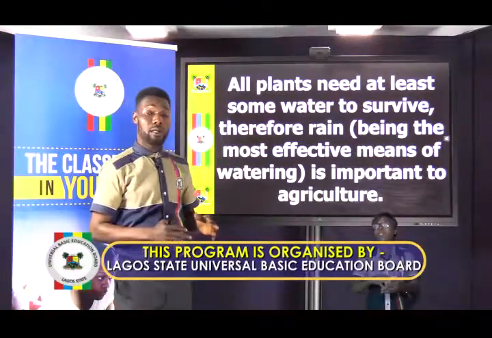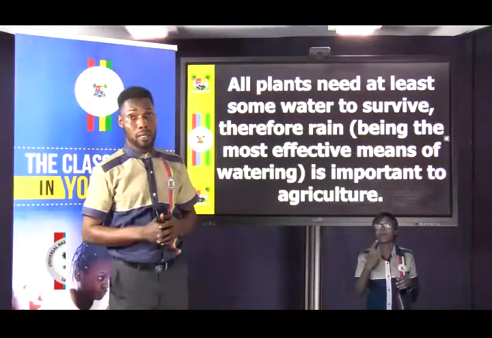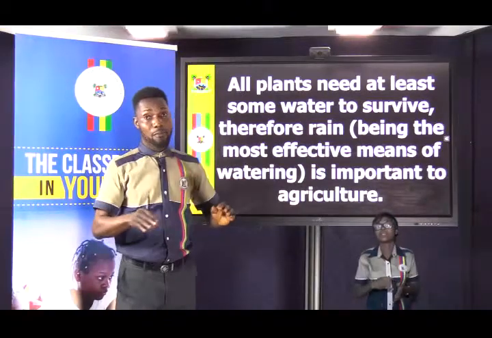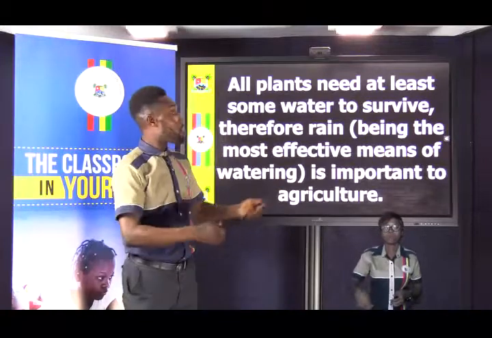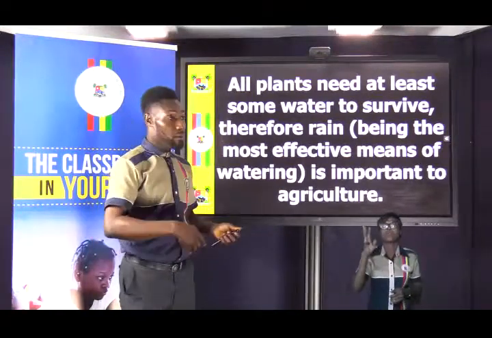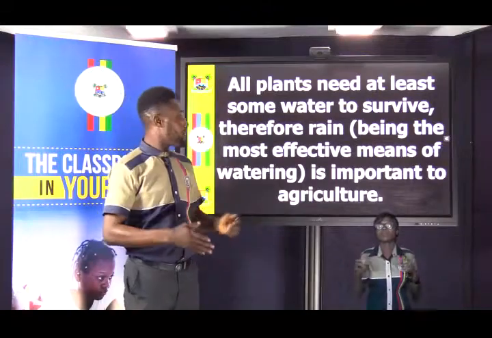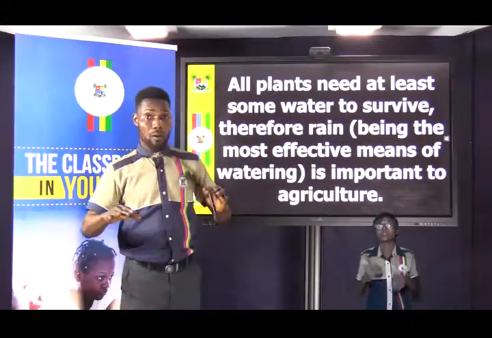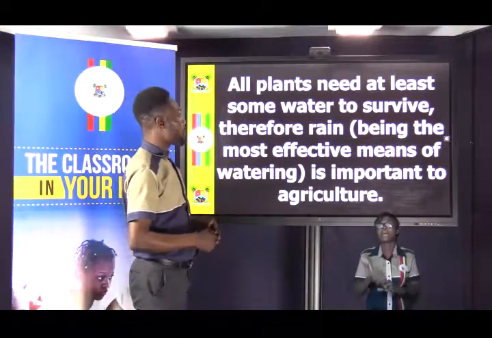That is why during the rainy season, most farmers are always happy, because it will help them to water all what they have planted. It's different from just going to wet their crops themselves, maybe when we are not in the rainy season. But during the rainy season, they are always very happy because it helps the crops to germinate properly.